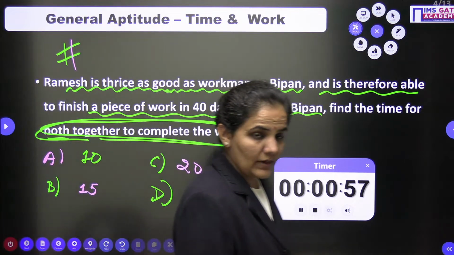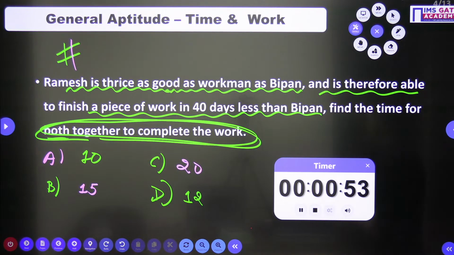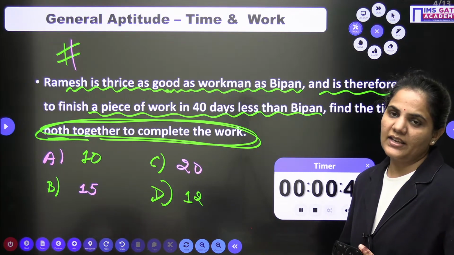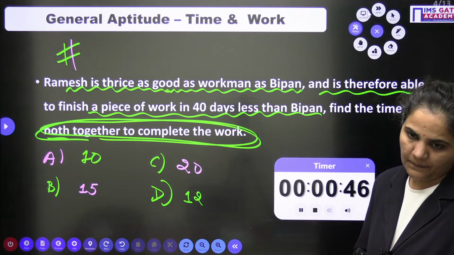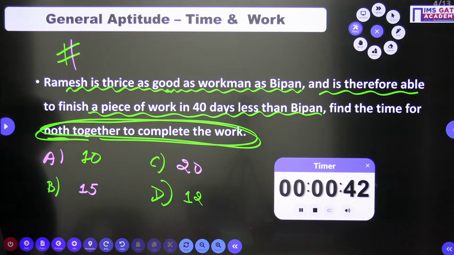When they complete the task together, we need to find the number of days here, children. A good question again. Everyone, just try this one.